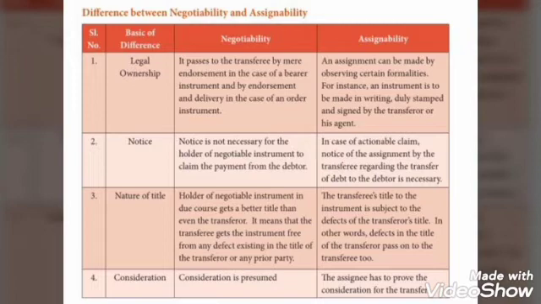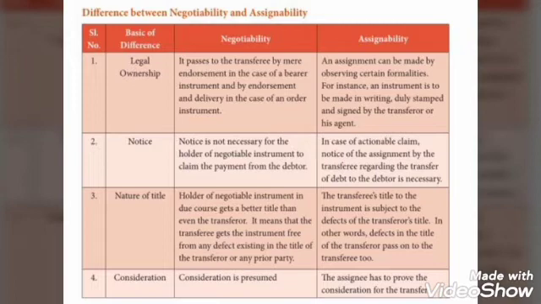The first difference is legal ownership. Under negotiability, a negotiable instrument is a piece of paper which entitles a person to a sum of money and which is transferable from person to person by mere delivery or by endorsement and delivery. The person who has that entitlement and possesses the instrument is considered the true owner.